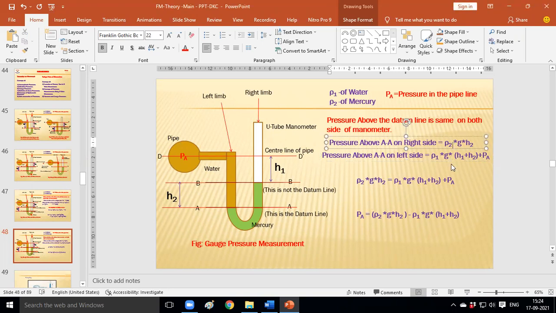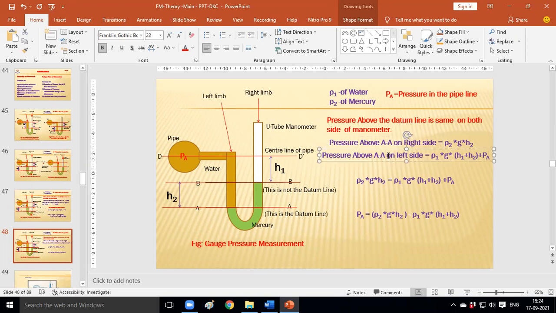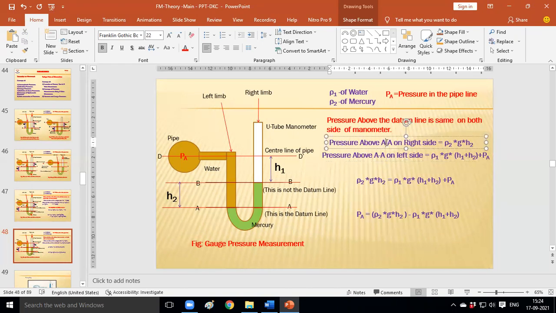Now, these two equations we need to equate. Why do we need to equate these two equations? Because the pressure above the datum line on both sides of the limb is the same. That's why we need to equate these two equations.